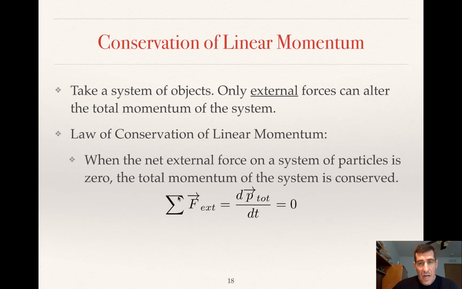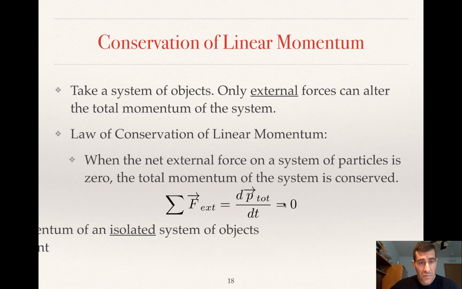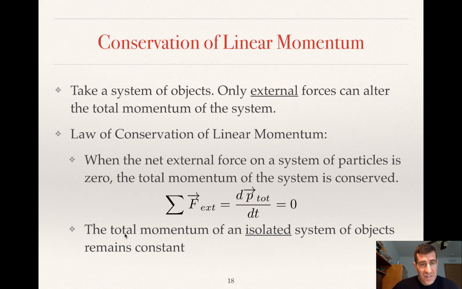And it's easy to see from how we've written Newton's second law, right? The sum of all the external forces, so the total external force, well, we know we had a version of Newton's second law that said that was just equal to the rate of change of the total momentum of the system, dp/dt. And if the total external force is zero, then the rate of change of the momentum is zero. And if the rate of change is zero, then the momentum isn't changing. So it's conserved. So another way to phrase this is that the total momentum of an isolated system of objects remains constant. And again, isolated systems are systems where the net external force is zero.